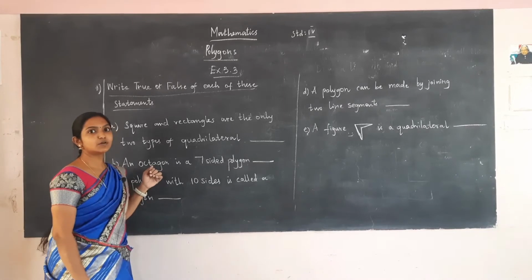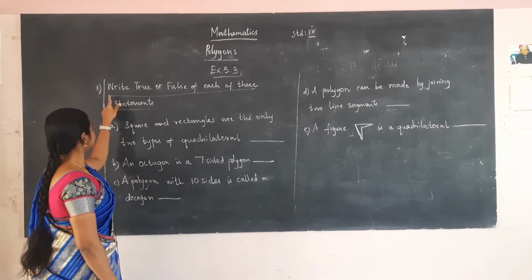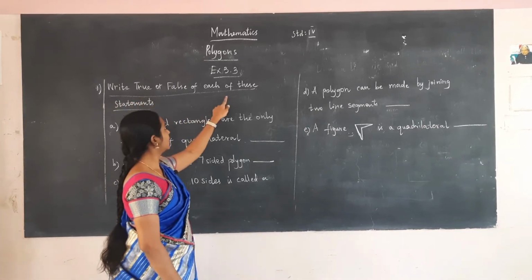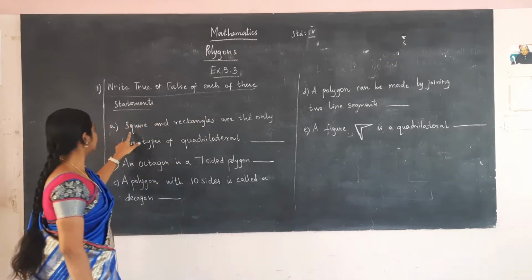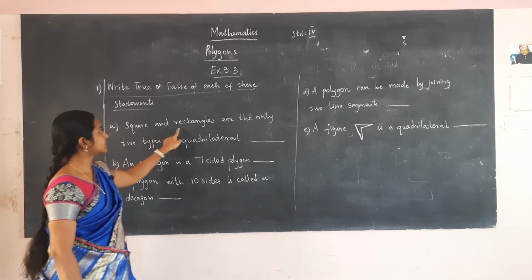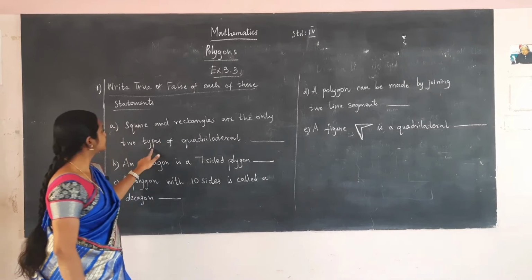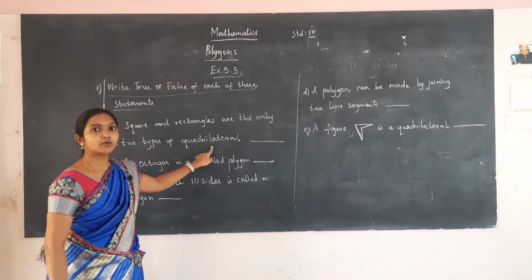Now we are going to solve exercise 3.3. The first one is write true or false of each of these statements. The first one is square and rectangles are the only types of quadrilateral.